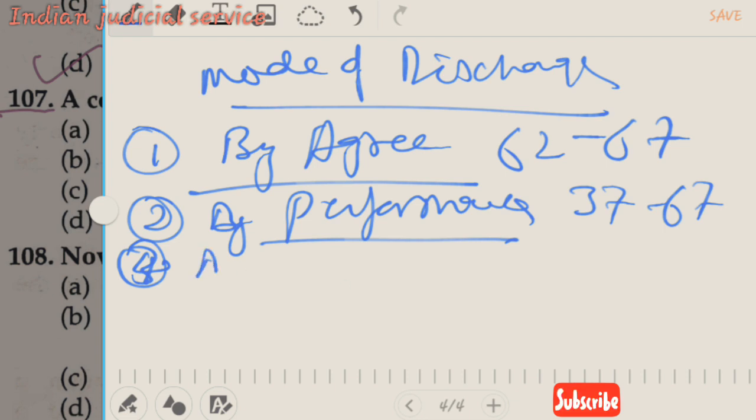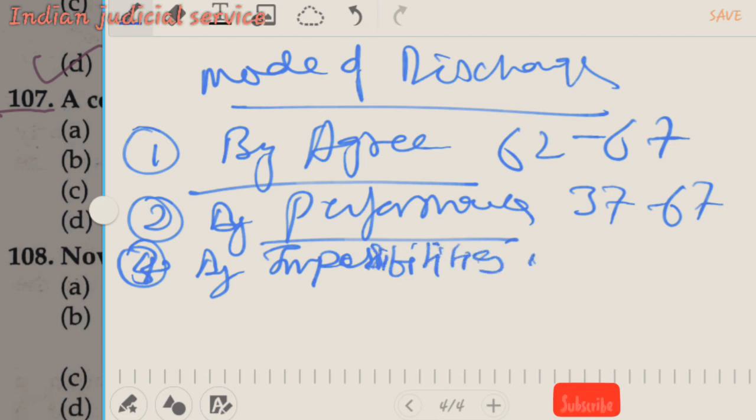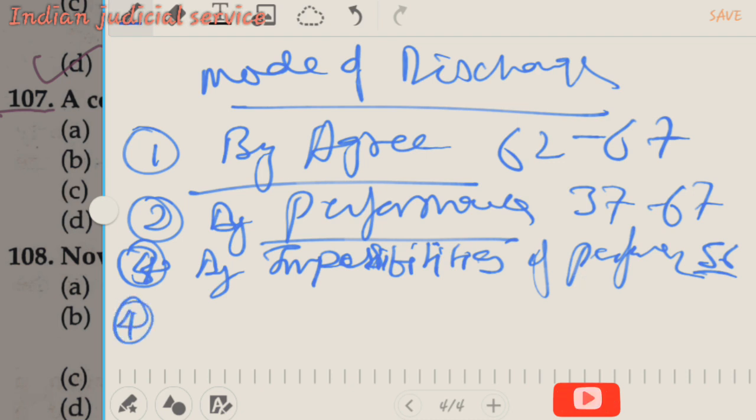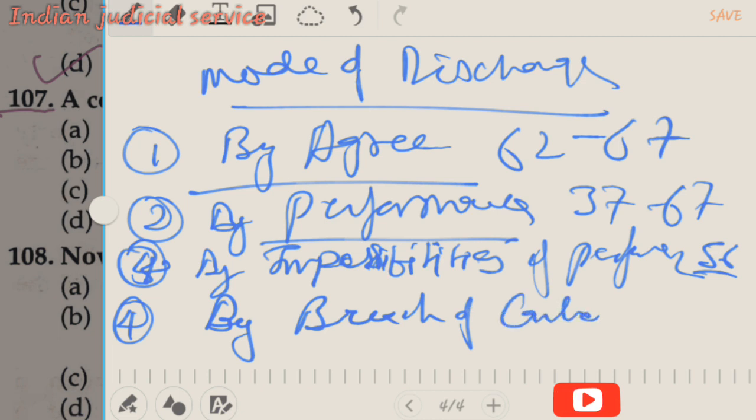So it is clear here, by impossibility, impossibilities of performance. Impossibility of performance under section 56 is also called the doctrine of forfeiture. Now option number 4, the fourth mode, is by breach of contract under section 39.